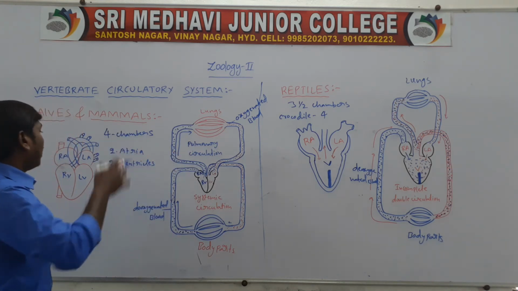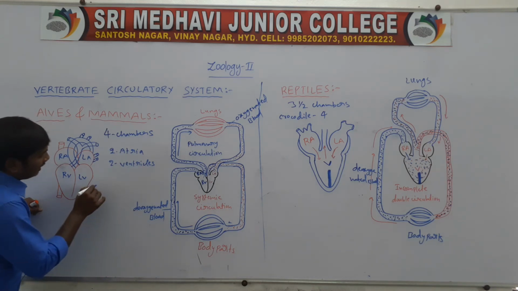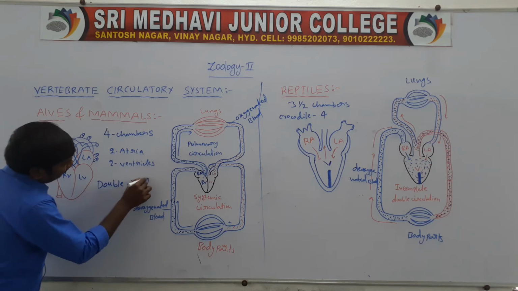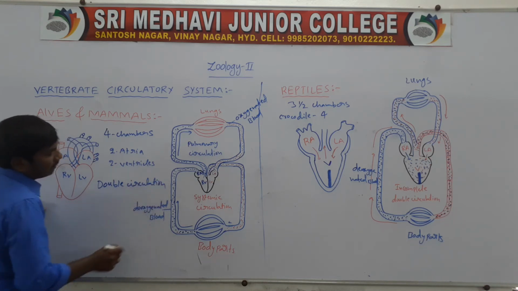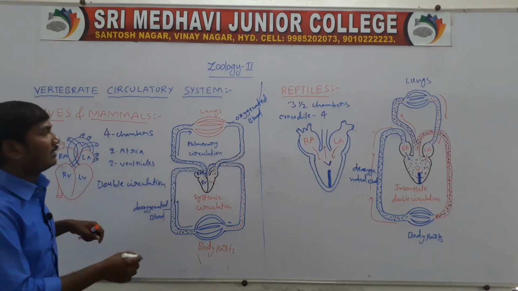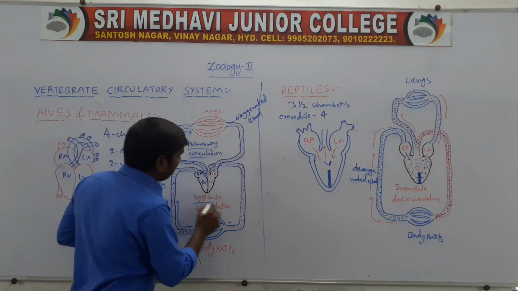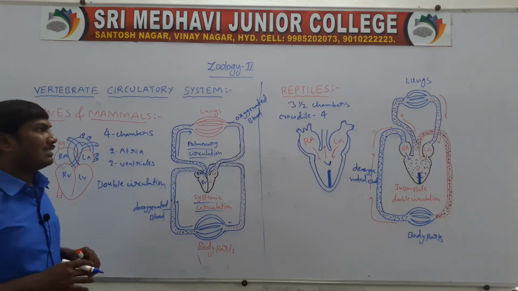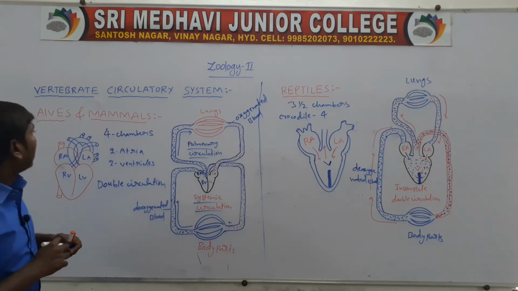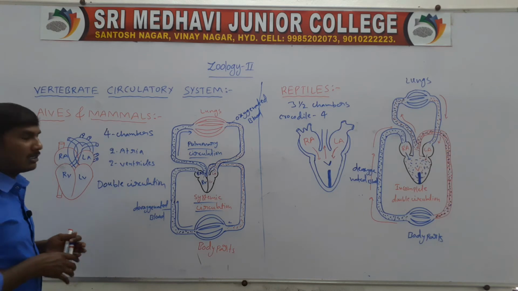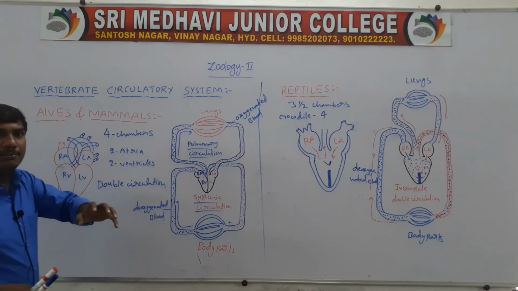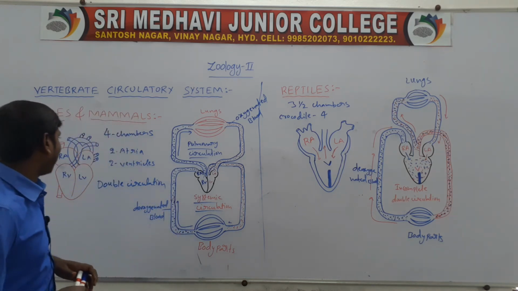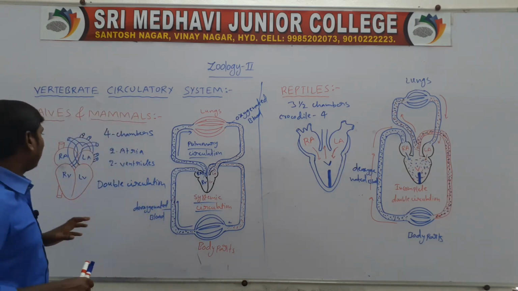In aves and mammals, the circulation is called the double circulation. One is the pulmonary circulation, another one is the systemic circulation. So this is the heart structure of aves and mammals. The heart contains four chambers, two atria and two ventricles.